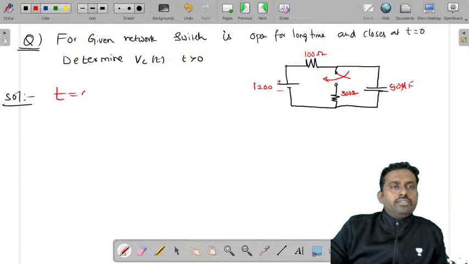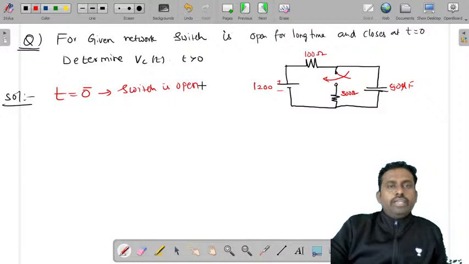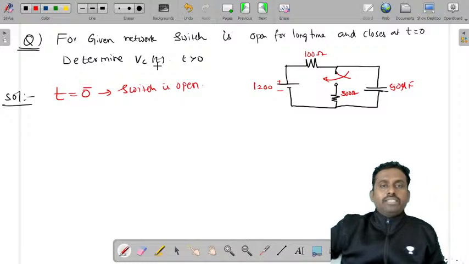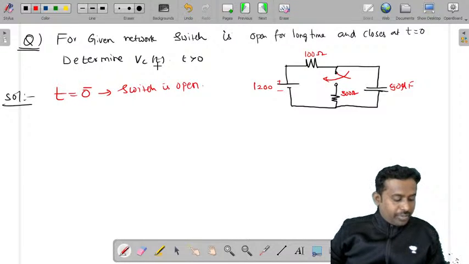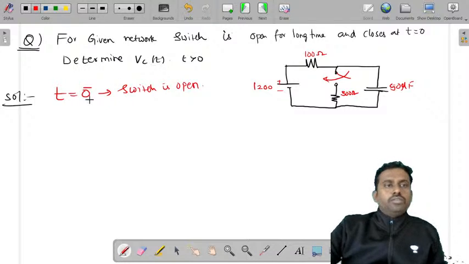So what is t equal to 0 minus? The switch is open. When the switch is open, the capacitor is connected to the supply and is completely charged, and the capacitor will become an open circuit. So at t equal to 0 minus, let's draw the circuit.